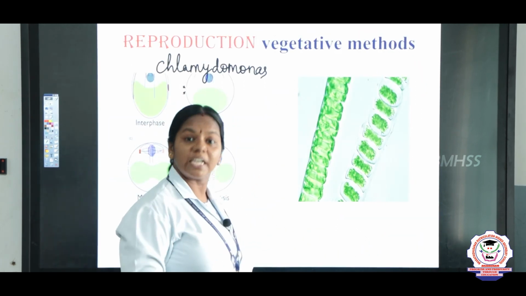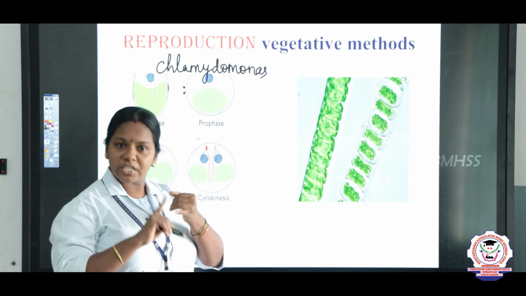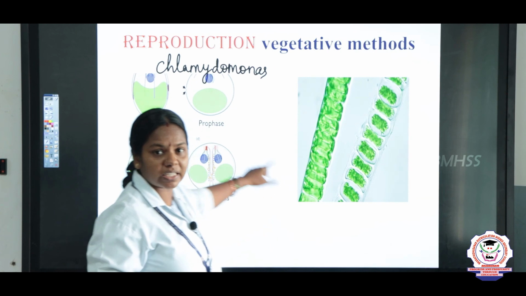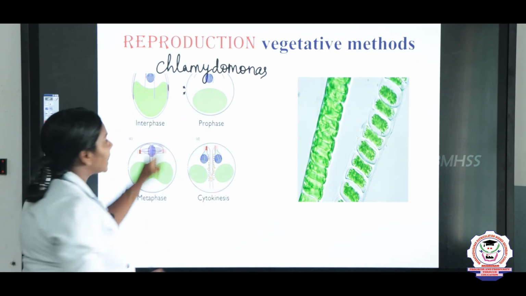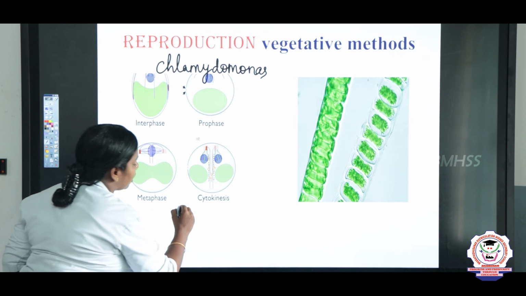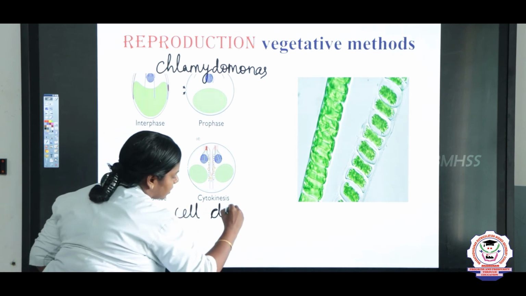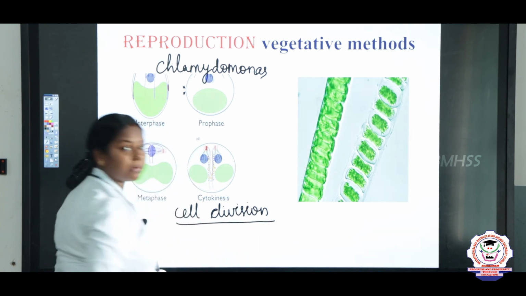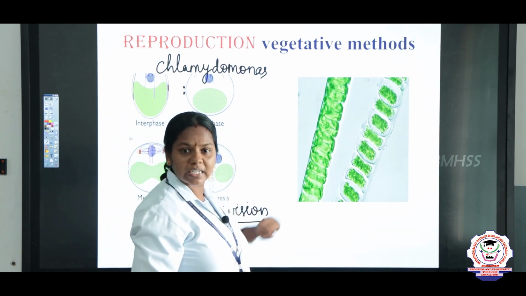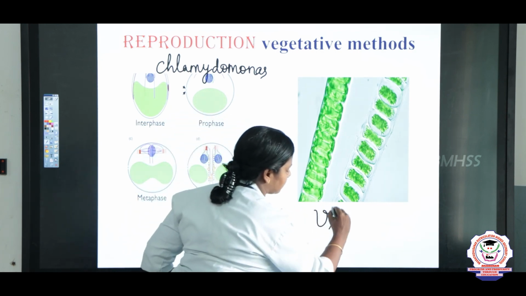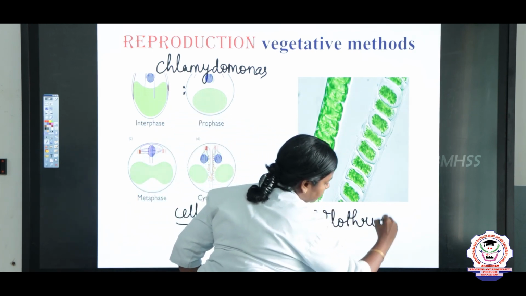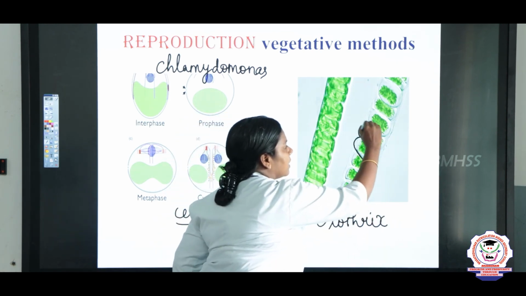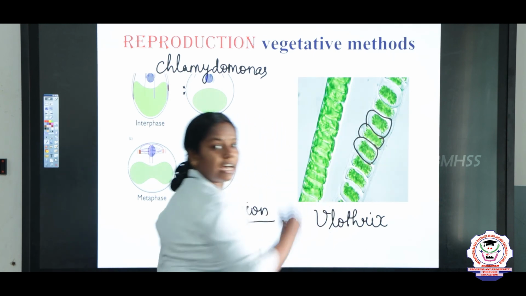So, now vegetative methods. Algae reproduce by vegetative methods, asexual method and sexual method. So, first we are going to discuss about the vegetative methods. Example is Chlamydomonas. It divides by means of cell division. The organism reproduces by means of cell division. So, this they ask in 1 mark question, children. And vegetative methods, another example is Ulothrix, which reproduces by producing fragments. You see, children, right? It reproduces by means of fragments.